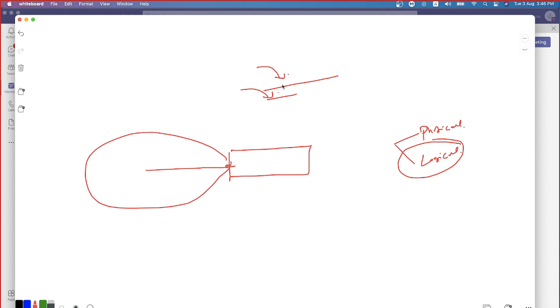Logical interface, you have to imagine it. Imagine that you have an interface. Now, when I'm talking about the speed, is that the characteristic of the physical interface, or is that the characteristic of a logical interface? Obviously, it should be physical. Then how about the duplex? Half duplex, full duplex. Those are also going to be part of the physical.